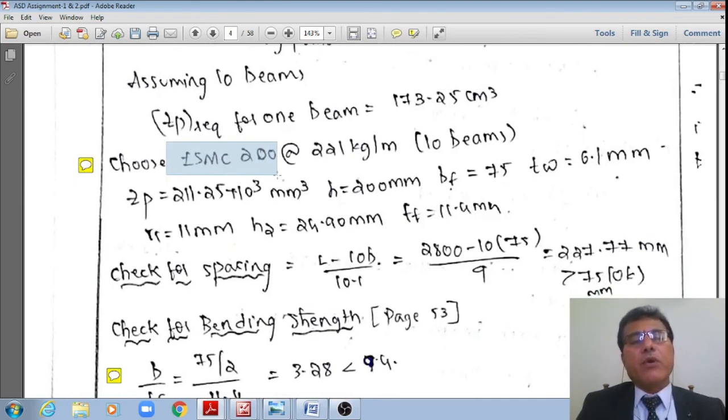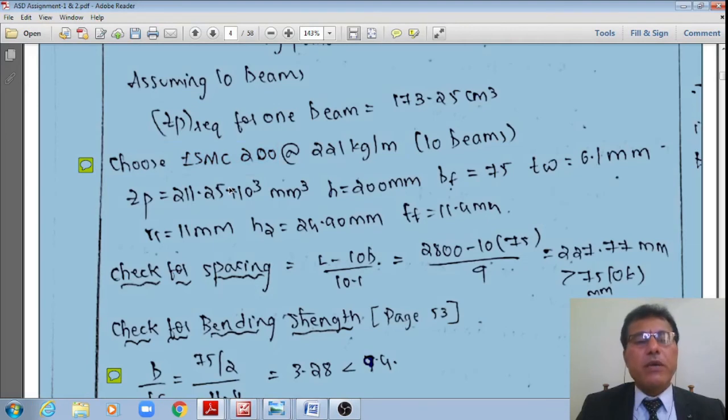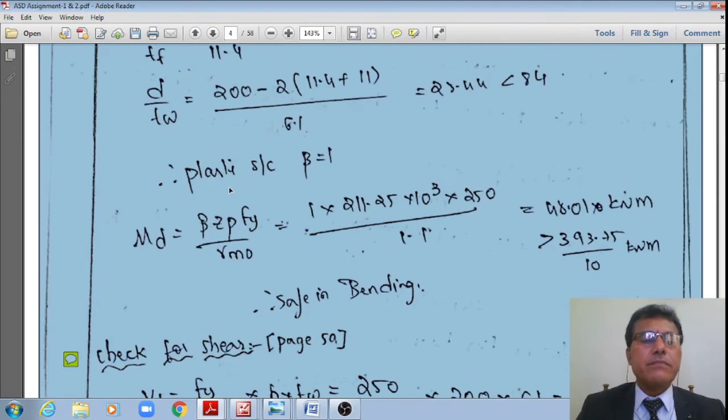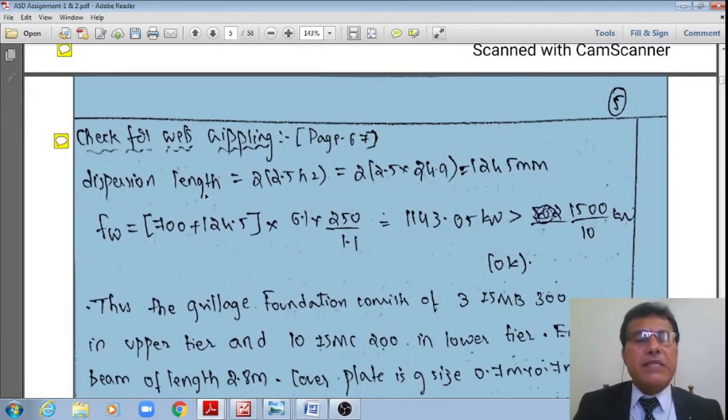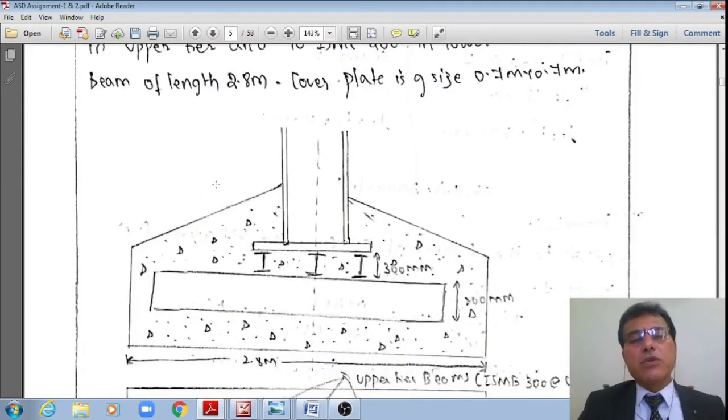Obviously, ISMB 200 will have more Z_P than ISMC 200. Therefore, that will be okay also. You can do it on your own using the beam section also if you wish. However, my advice is to use the same beam sections in the top tier as well as the bottom tier.